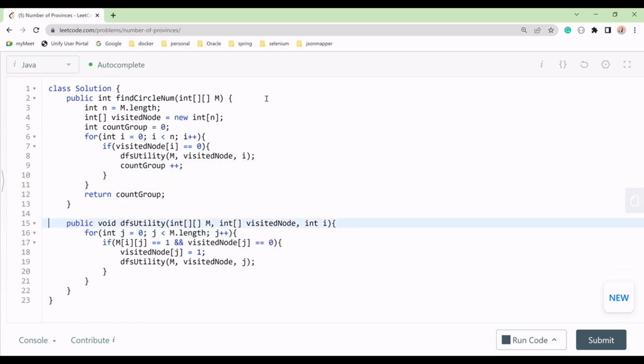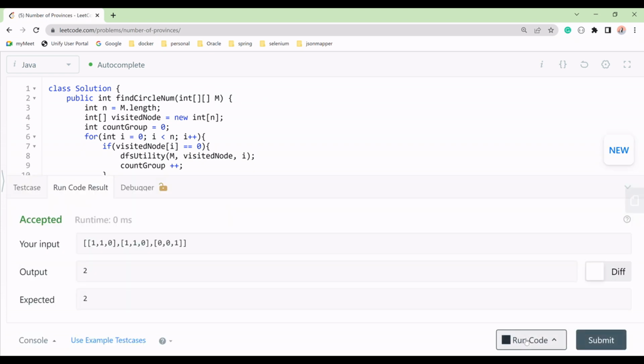But in that DFS, for all i we go to all j, all rows to all columns, and we see if m of i and j is equal to 1 and visited is 0, meaning we have not visited this one. So we make visited node as 1, and then we do DFS of j for all j. For all i it will go to all j, row and column. So let's see if it's working. Let me submit. Yeah, it's working.